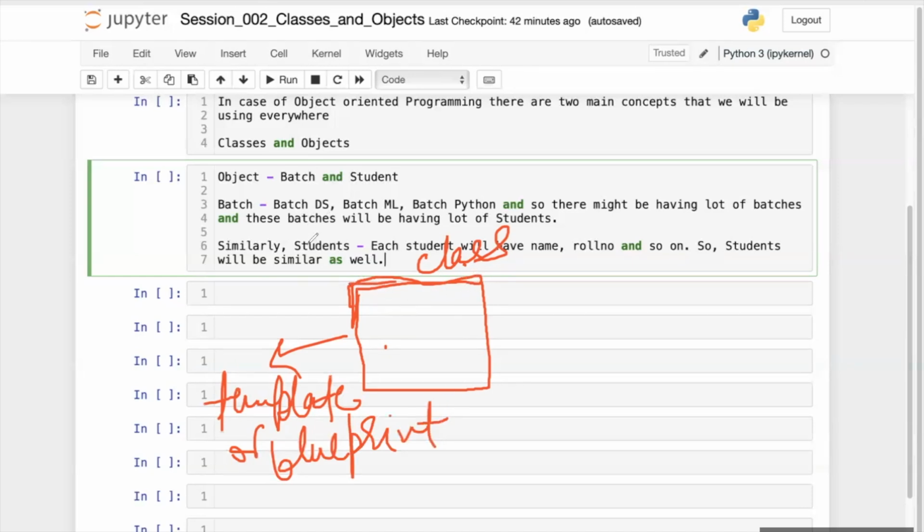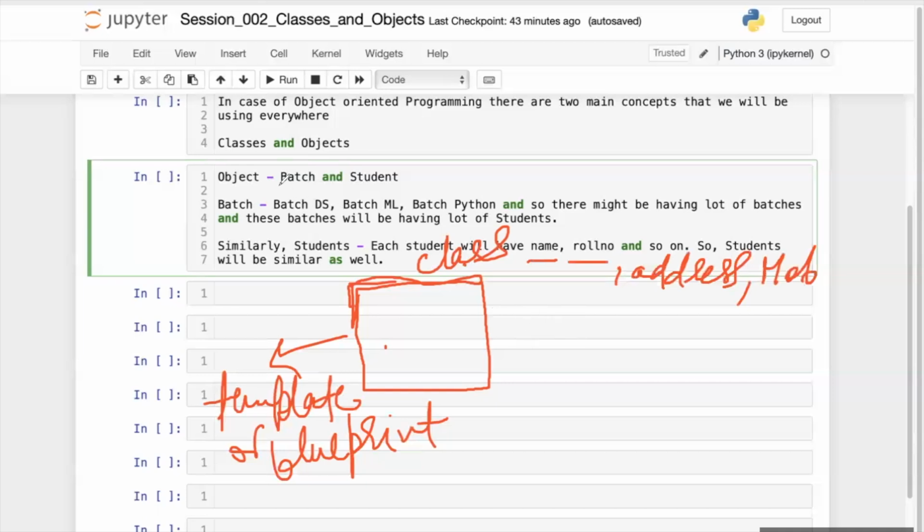Let's say in this case, this is a student. A student is an object. There are certain things inside the student: a student will have a roll number, a name, some house address, and some mobile number. These are the common things, the things which are common for every student. So class is nothing but just a template or a blueprint of how my object will look like.